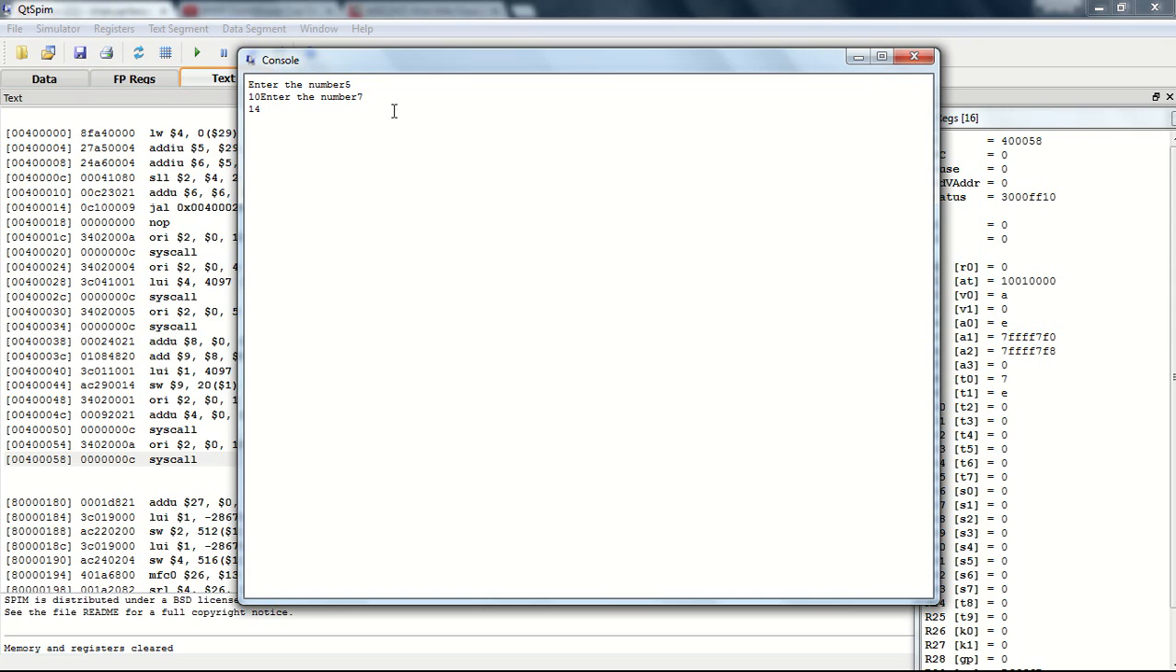If we again want to run the program without reloading or repositioning, if we want to re-execute the same program, we just have to reload it. After that, when we open the console,